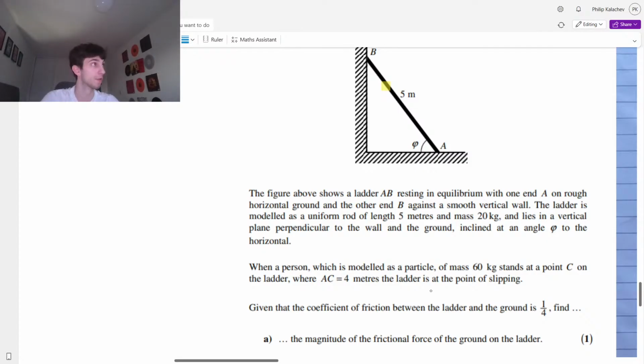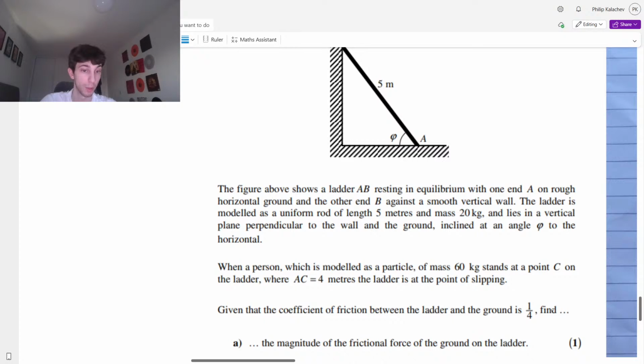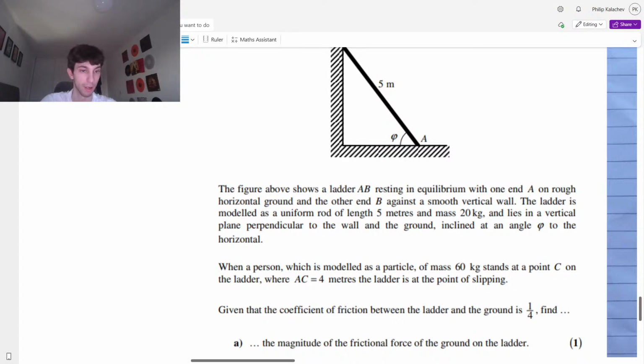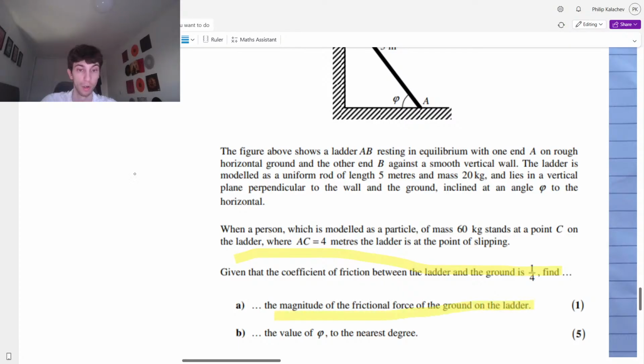The ladder is at the point of slipping. What does slipping mean? We've done it a lot of times in this question. I want you guys to say it again. Your exam's tomorrow, doesn't hurt. For the point of slipping, what does that mean? Given the coefficient of friction between the ladder and the ground is a quarter, find the magnitude of the frictional force of the ground on the ladder, and the value of phi to the nearest degree.